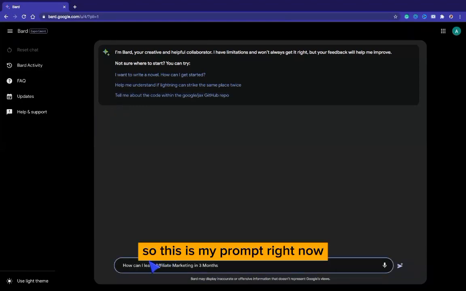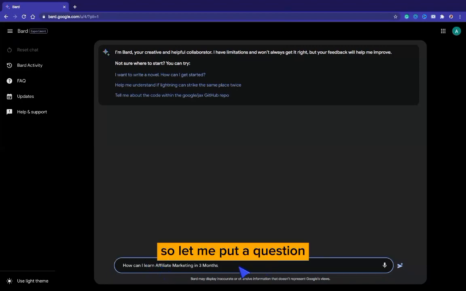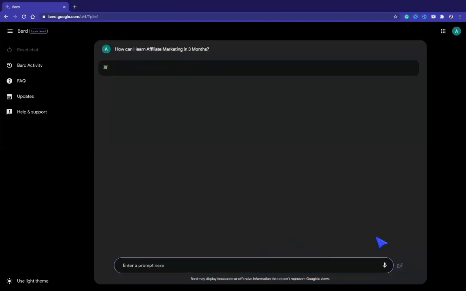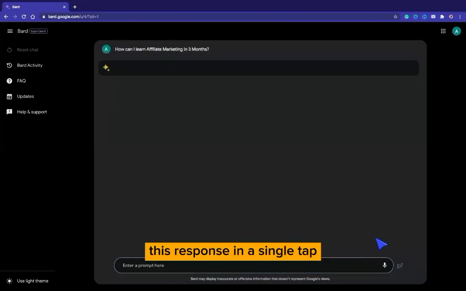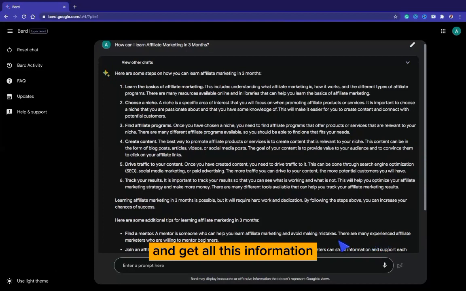So this is my prompt right now: How can I learn affiliate marketing in 3 months? So let me put a question mark. Once I type this, let me click enter. You're going to see it generate this response in a single tap. So this is basically what it does. It looks around the web and gets all this information, and it just pastes this information at once instead of typing them, number one, affiliate marketing is this, blah blah blah, then number two, just like ChatGPT.